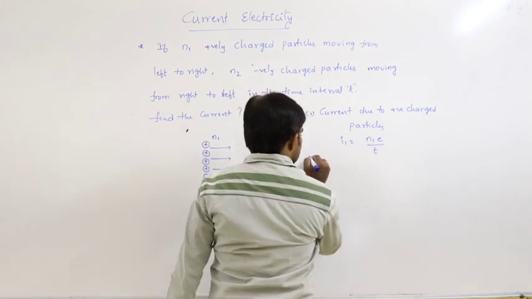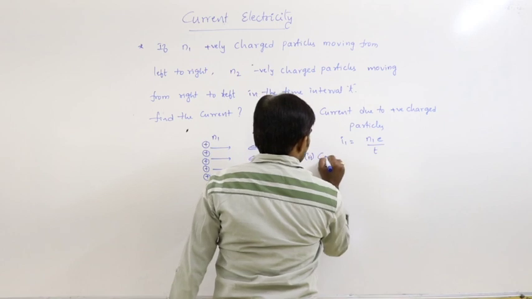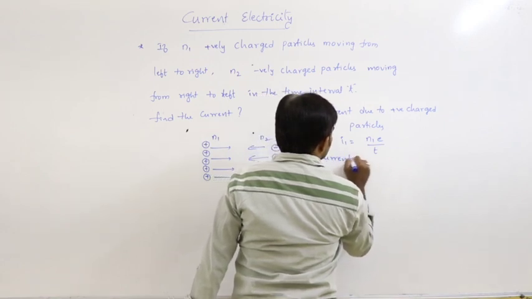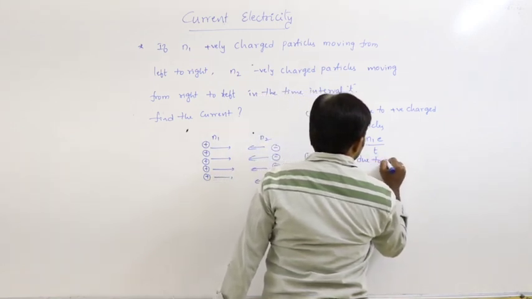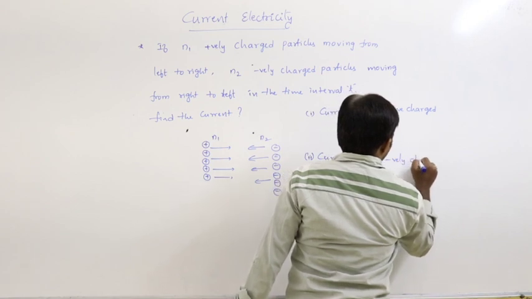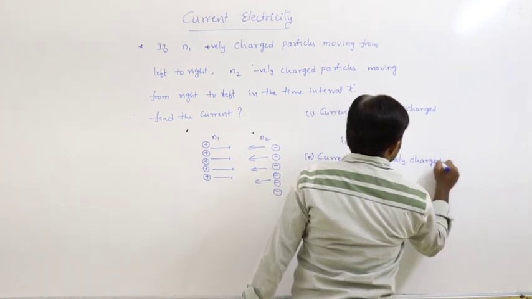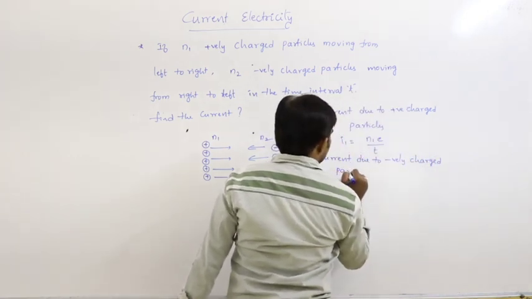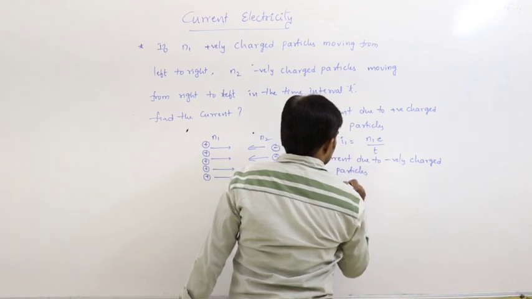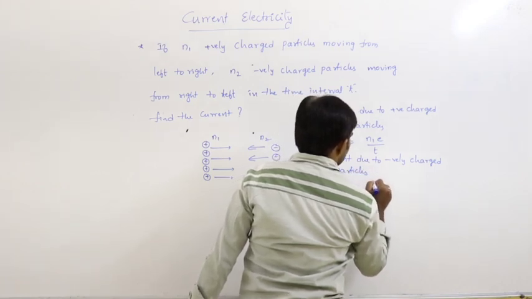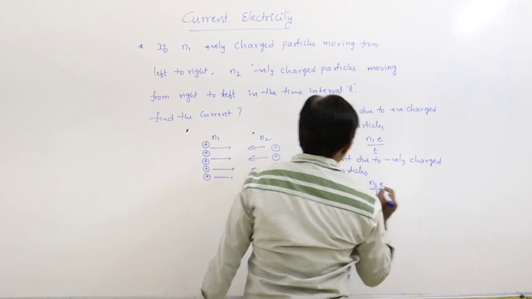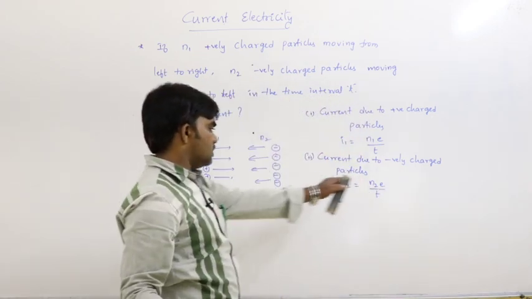Next, second one, what is the current due to negatively charged particles? I2 is equal to N2 e by t. So these are N2, electron charge is e.